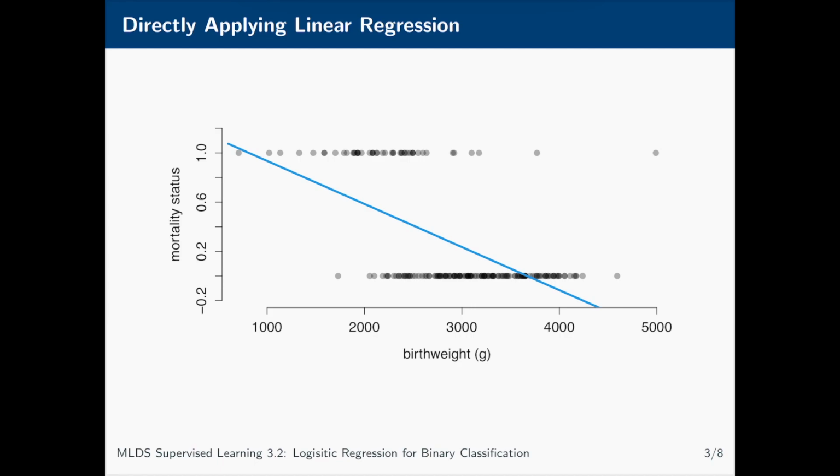Whichever we choose, we're going to run into a major issue here. You've probably spotted already, I'm sure you have. The issue here is that our predicted probability is not always in the range from 0 to 1. If the birth weight is low enough, we end up with a probability that's greater than 1, and if it's high enough, it's going to be less than 0. So our probability can't be interpreted as a probability at all. This same problem is going to occur whenever you try to apply linear regression directly to model binary data. If you extrapolate far enough, your model is going to break down in this way.